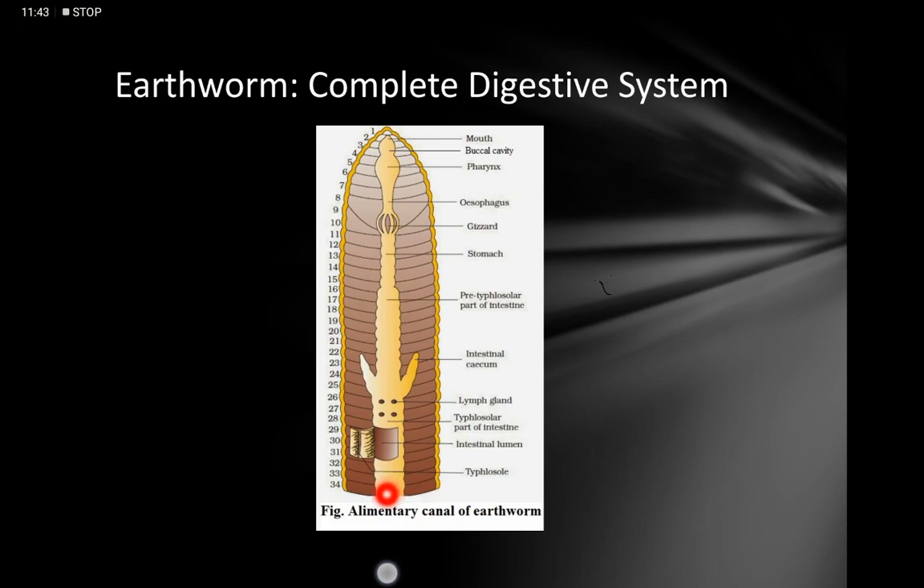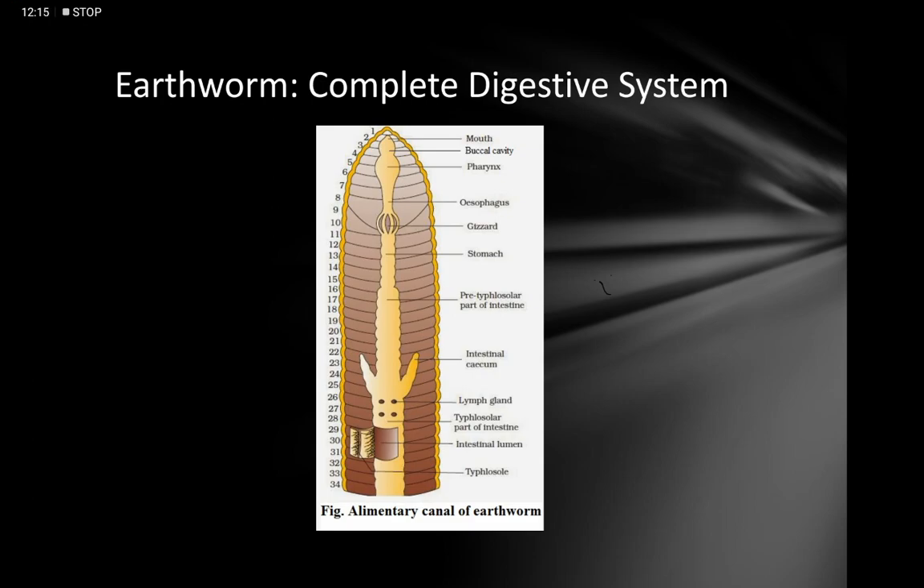It is the typhlosolar area. And obviously the last 20 segments are called the post-typhlosolar area or intestine, and that runs up to the anus. Okay, on the basis of the presence of typhlosole, there are three areas. One is pre-typhlosolar, second is typhlosolar, and third is post-typhlosolar.